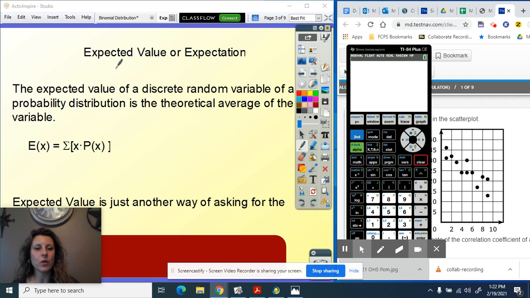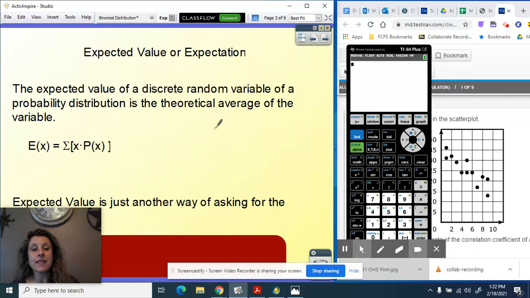Okay, in this lesson, we're going to be talking about expected value or expectation. The expected value of a probability distribution, which we talked about in the last lesson, is just asking you to find the mean of that probability distribution. So we covered this formula in the last lesson as well. We take x times p of x, and then we sum those products together. That value is called the mean, but it's also called the expected value of x.